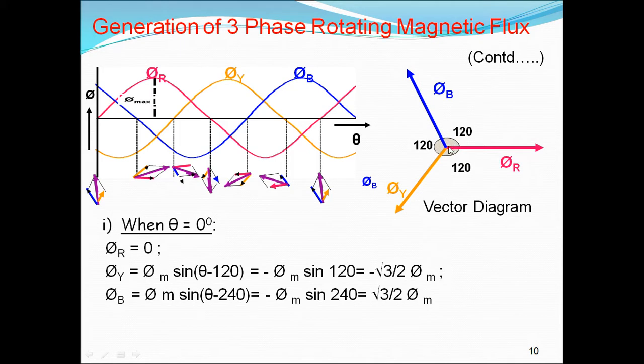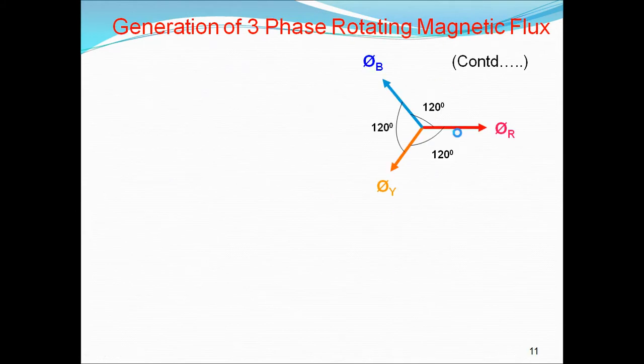After extending it in the negative direction, we add pi b and pi y. Then the angle between these two, b and y, will be 60 degrees. So we add these two by using the parallelogram law. Let us see in the next slide.